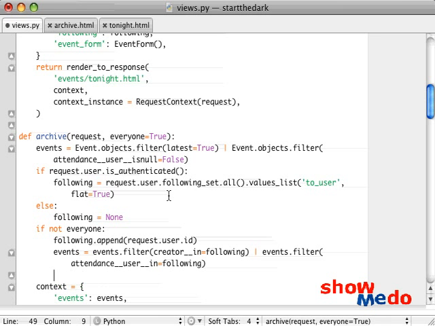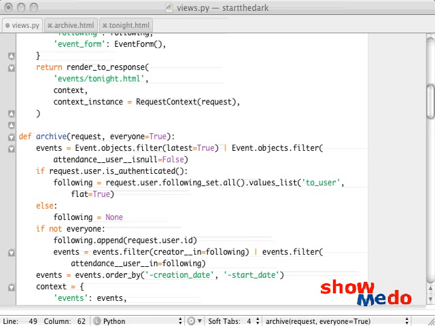Or I'm sorry, who created it. Okay, and then we're done with that everyone clause. We can just say events equal events dot order by creation date descending, and then by start date after that.